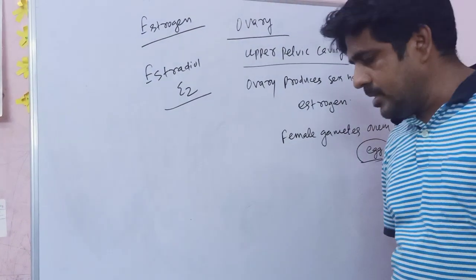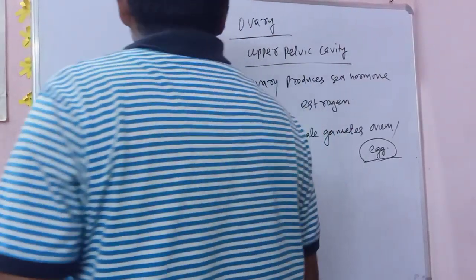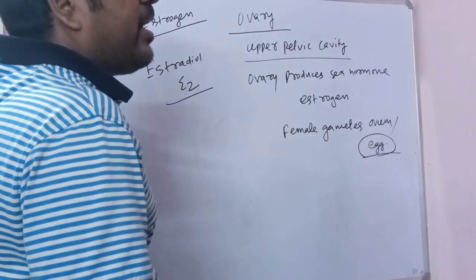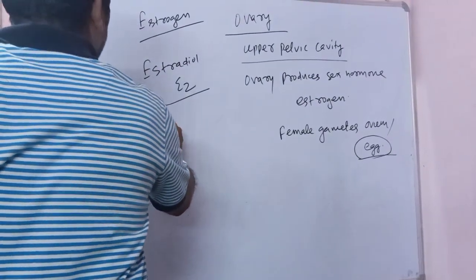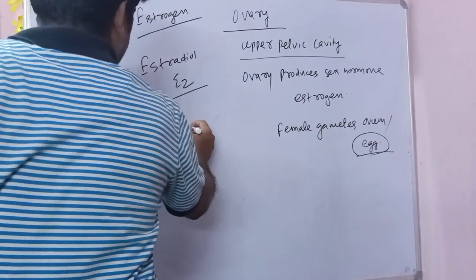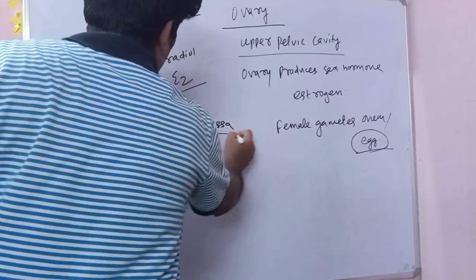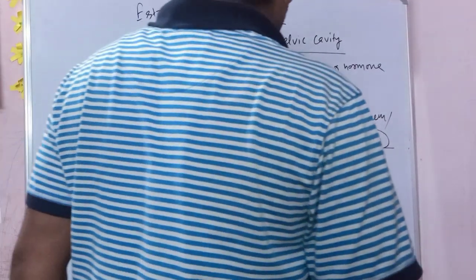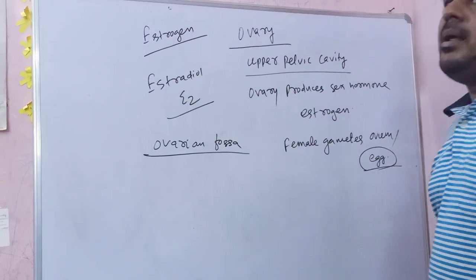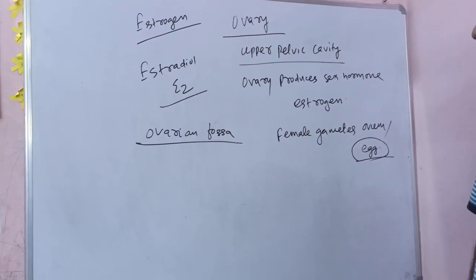The ovaries are present in the upper pelvic cavity, exactly located in the ovarian fossa. Ovary is an almond shaped structure.